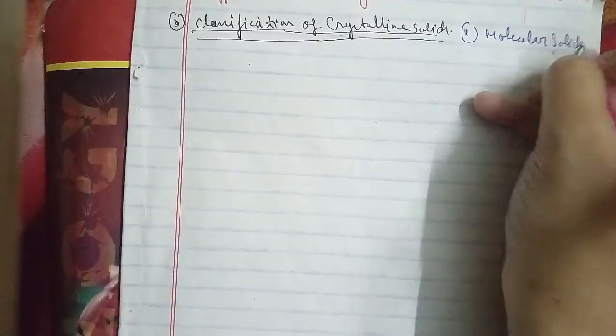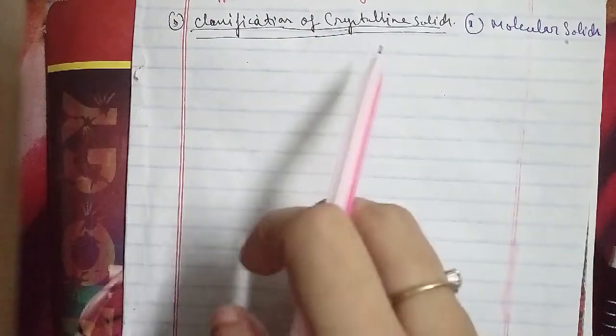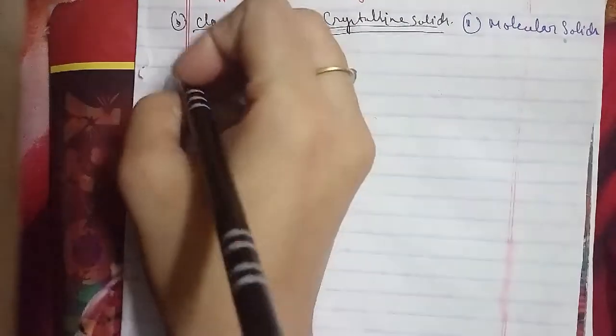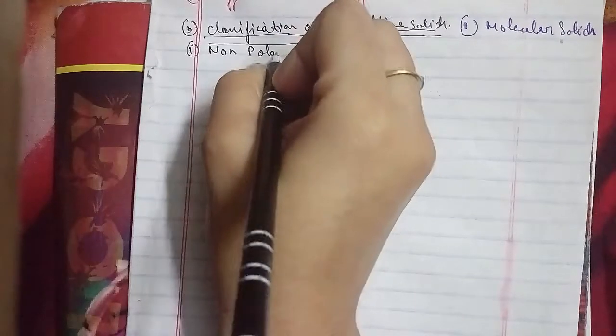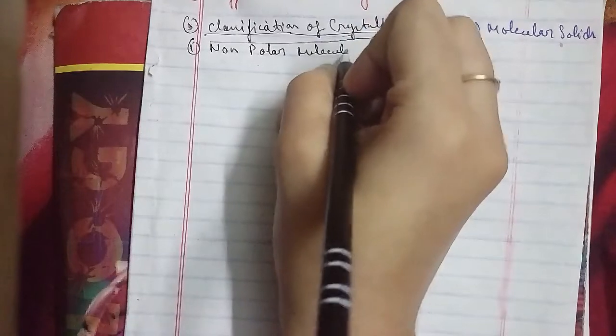Non-polar molecular solids. In non-polar molecular solids, they comprise either atoms, for example argon and helium, or molecules that form non-polar covalent bonds. This is your argon or helium. These were the noble gases, if you know about it.